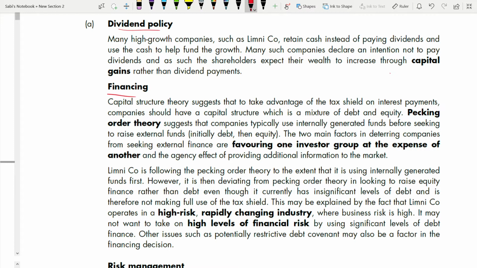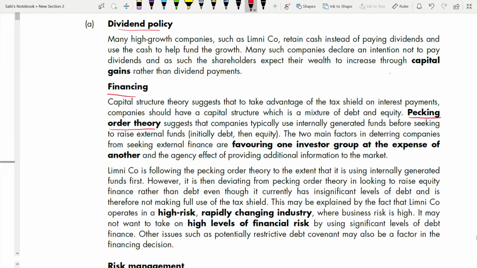Pecking order theory, you see how they're linking pecking order theory. You have to know all this theory to link. The more theory, the more words you put here, the more marks you will secure for yourself. So pecking order theory, what is pecking order theory? Please know. It suggests that companies typically use internally generated funds before seeking to raise external finance.